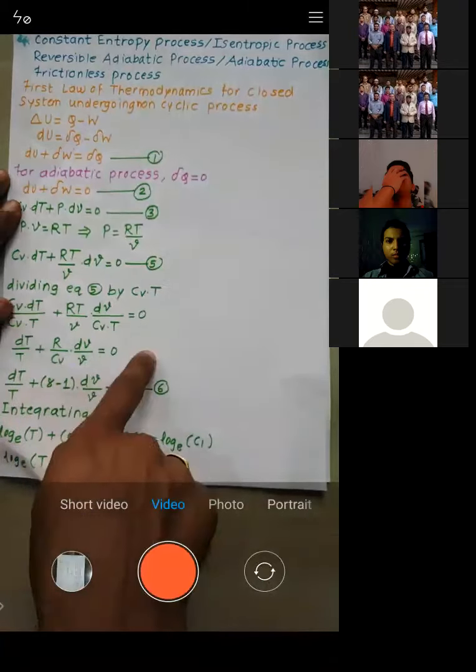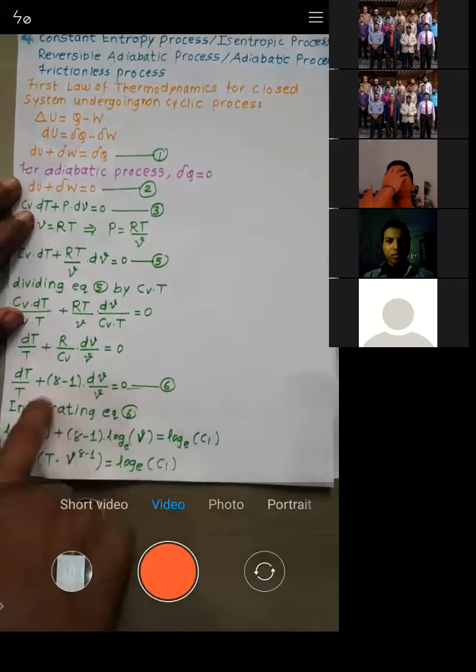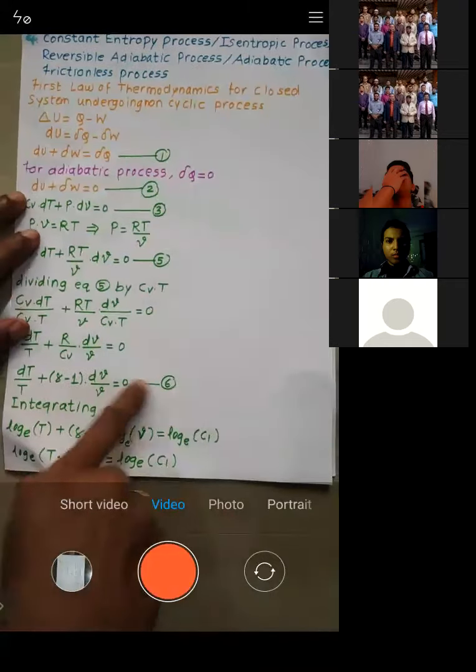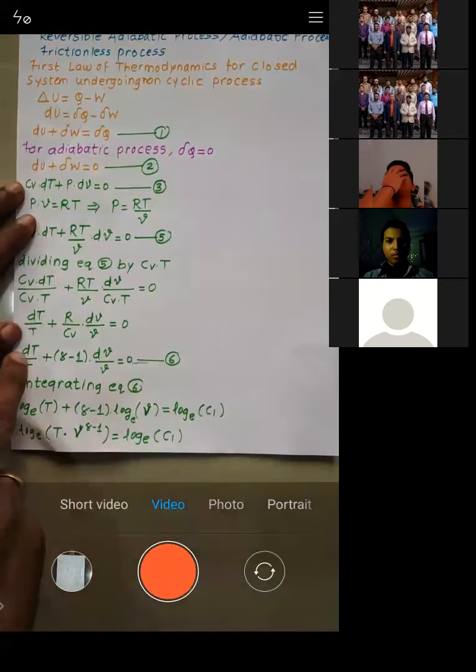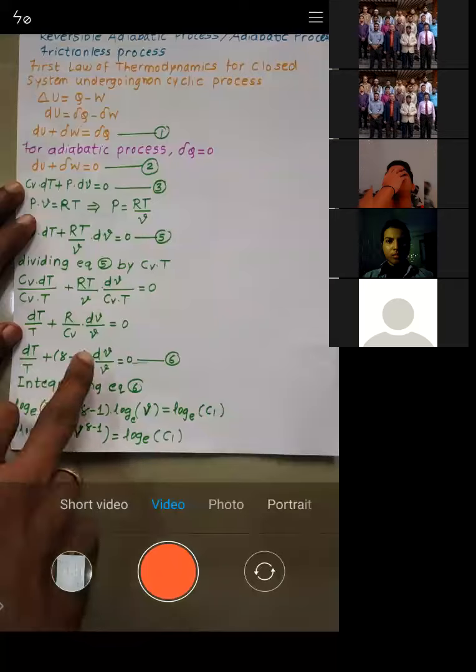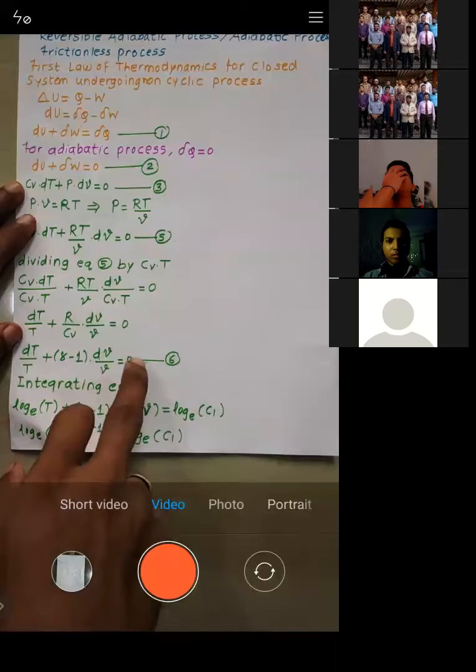So we got this equation. R by CV is gamma minus 1. So we got one more equation. Now this equation we have integrated. When we integrated, we got: integration of 1 by T is log T, integration of 1 by V is log V, and integration of 0 is a constant.